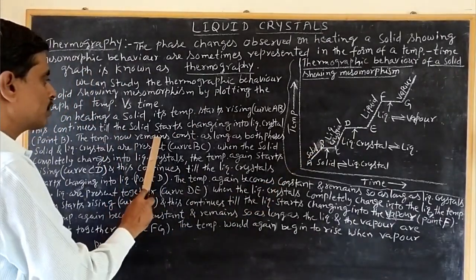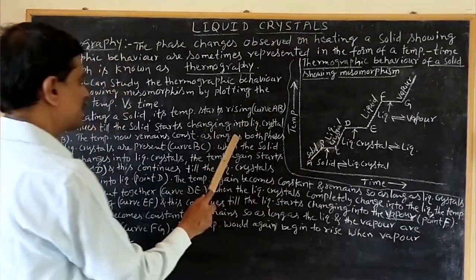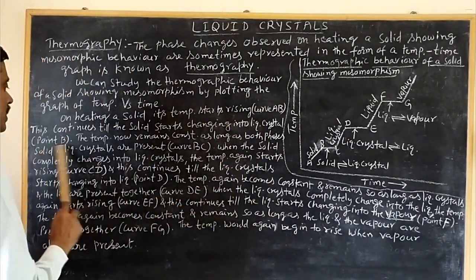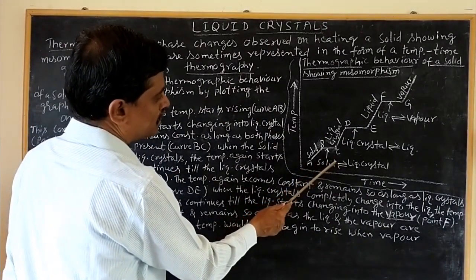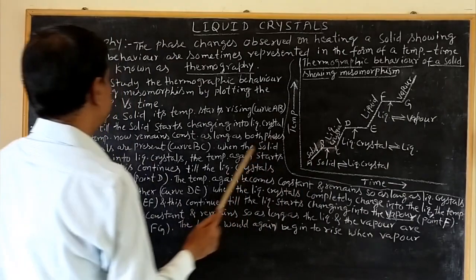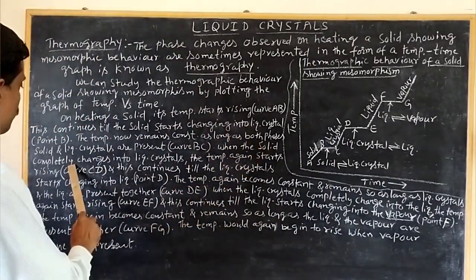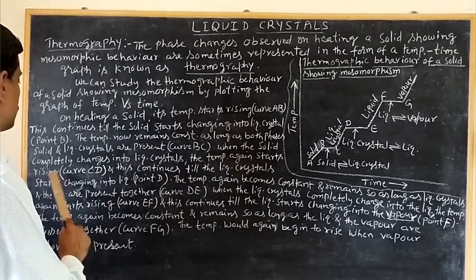The temperature now remains constant. This temperature remains constant along BC as long as both phases, solid and liquid crystal, are present. So there is an equilibrium between the solid and the liquid crystal between B and C. When the solid completely changes into liquid crystal, the temperature again starts rising.